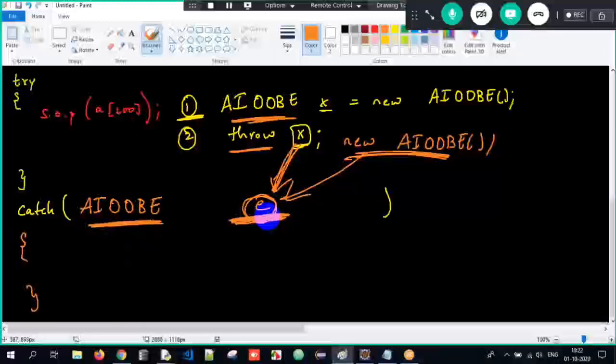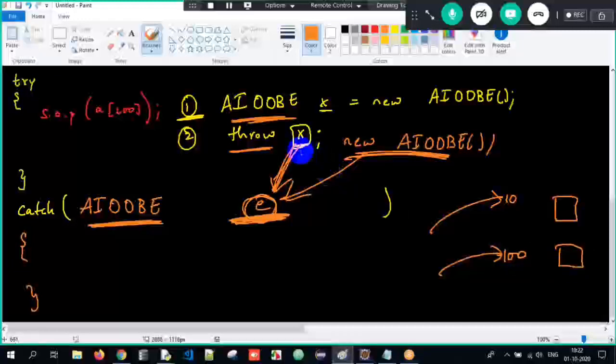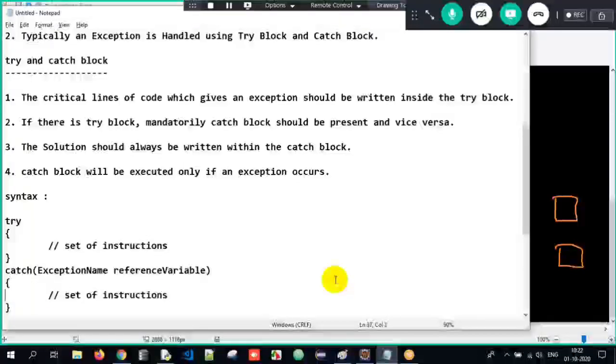So why is this reference type there? To catch the exception. If I am giving you 10 rupees, what will you do? You will store it in your pocket. If I give you 100 rupees, you will store it in your pocket. Similarly, he is giving the object of array index out of bounds exception, and he will store it into a reference E, which is of type array index out of bounds exception. Clear?